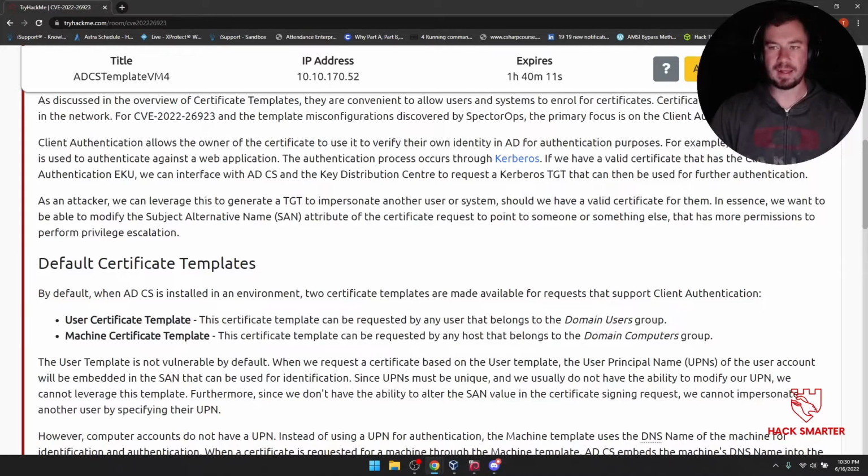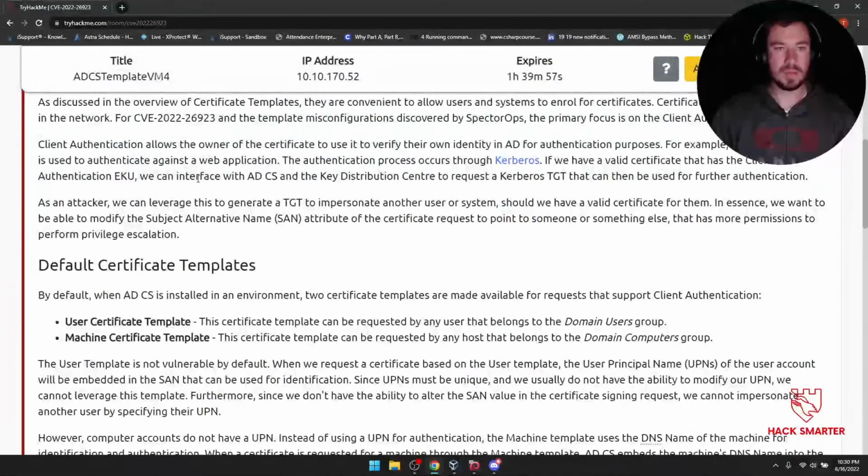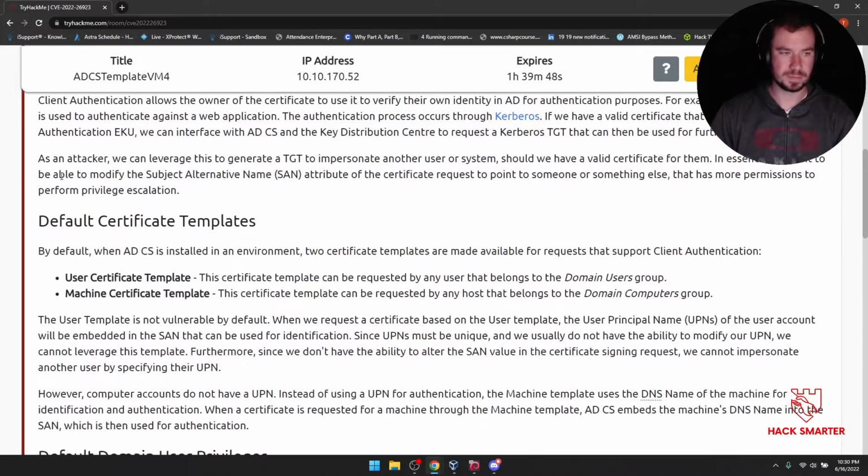For example, a client certificate is used to authenticate against a web application. The authentication process occurs through Kerberos. If we have a valid certificate that has the client authentication EKU, that's the extended key usage, we can interface with ADCS and the Key Distribution Center to request a Kerberos TGT, that's a ticket granting ticket, that can then be used for further authentication. As an attacker, we can leverage this to generate a ticket granting ticket to impersonate another user or system. We're going to spoof some stuff should we have a valid certificate for them.